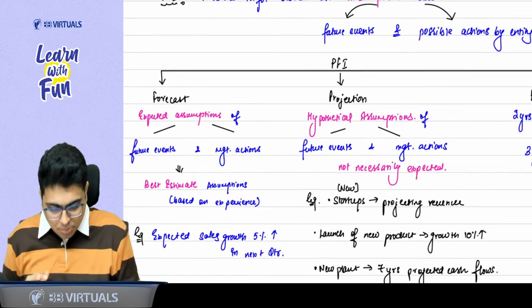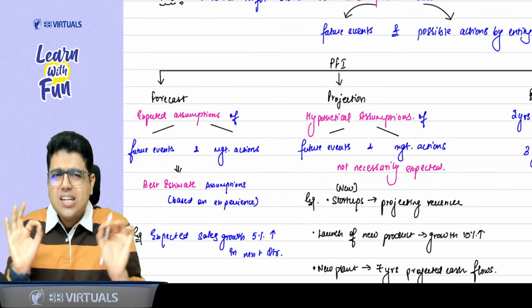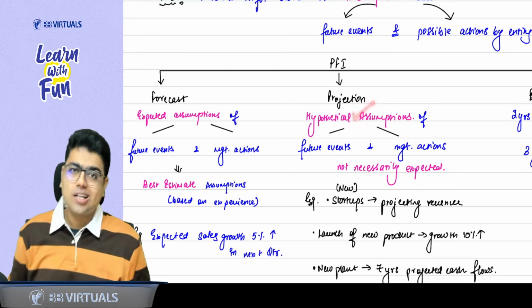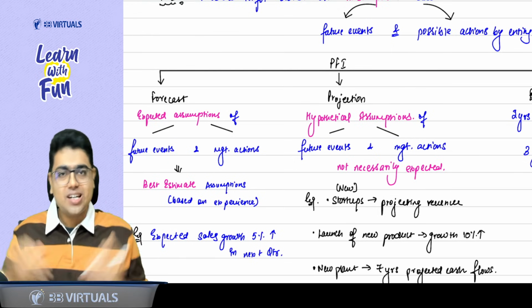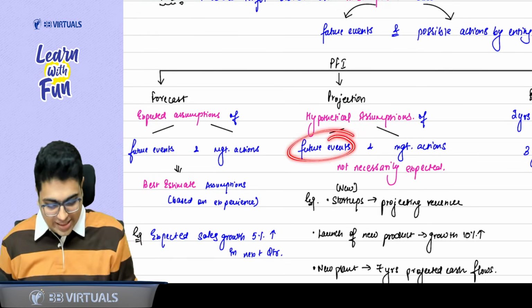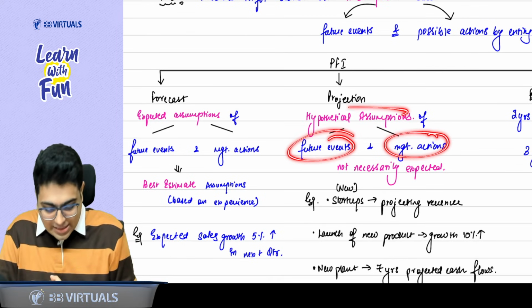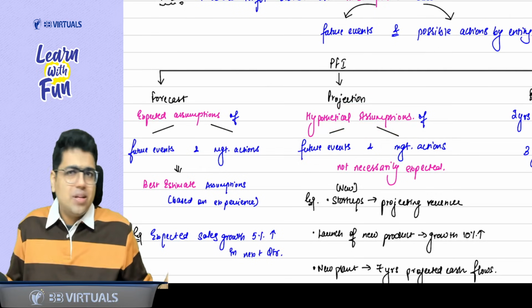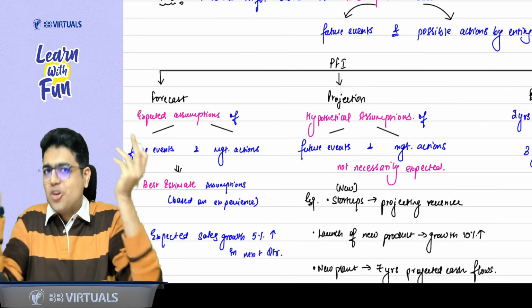So sir, what is a projection? Projection is not your expected assumption. It is a hypothetical assumption, again about the same thing, future events and management actions. Because it is a hypothetical assumption, it is not expected. It is not based on any previous experience. You are just making it in your mind.